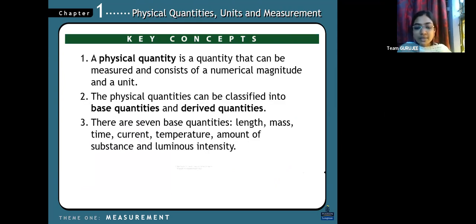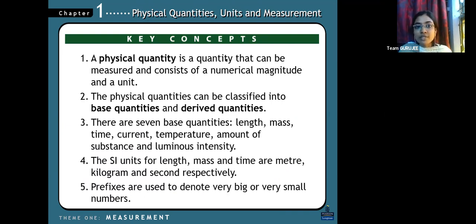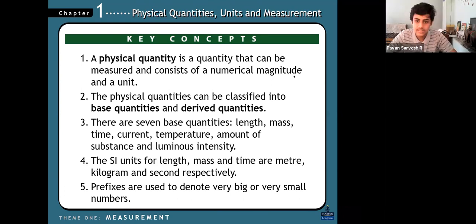Okay, these are the things we have learned in the class, right? Physical quantity is a quantity that can be measured and consists of a numerical magnitude and a unit. Numbers and a unit. Base and derived quantities we know. 7 basic quantities, what are those? Just read this aloud. Length, mass, time, temperature, amount of substance, luminous intensity.